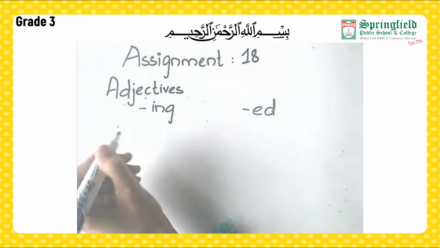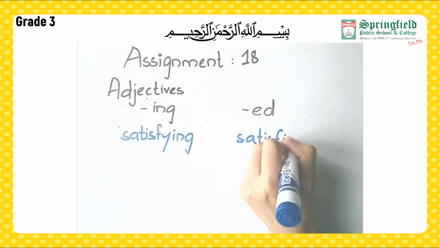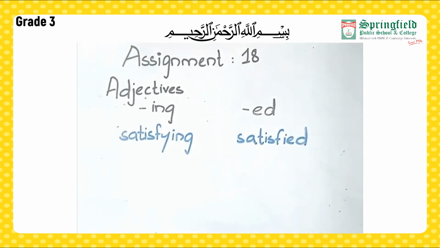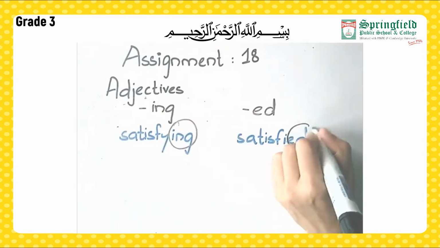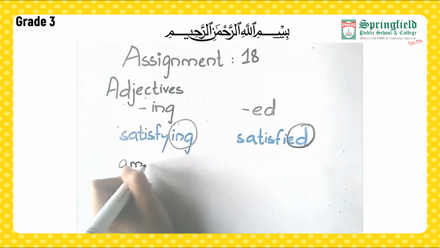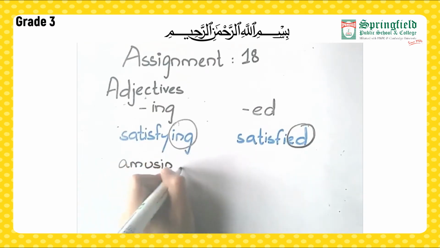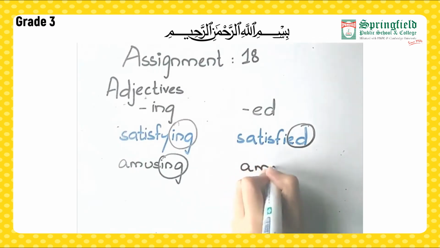There are many adjectives that end with ed and ing. Like we have got satisfying, satisfied. Here we can see an adjective ending with ing and an adjective ending with ed. Amusing, amused.